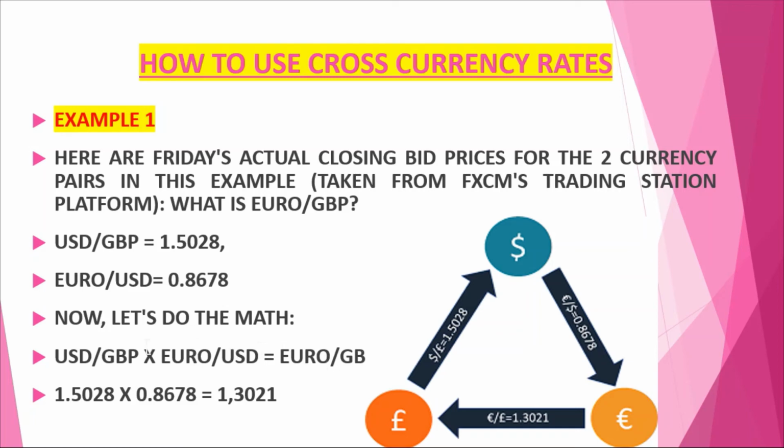Okay, euro will come at the numerator and we get Great Britain pound here. Now put the value. So USD Great Britain pound is given here 1.5028. You put this value. Similarly, you put 0.8678. You put this value and multiply. You get the rate of Great Britain pound with respect to euro. So in this way we can calculate. Okay. Sometimes only thing is that one rate may not be given as per this. So it may be USD divided by euro. So no problem. You have to invert one fraction. Okay, then you can multiply.